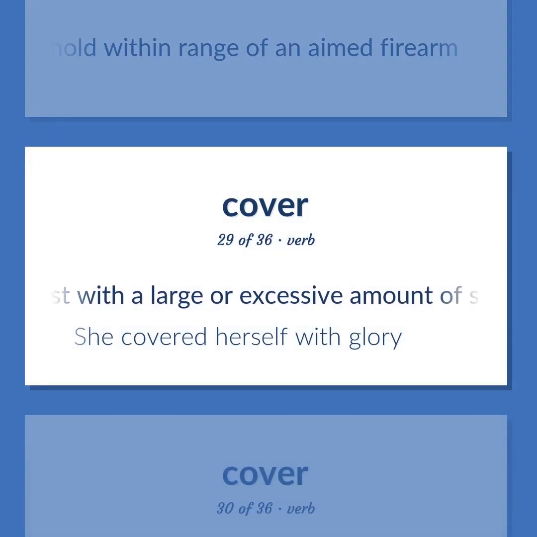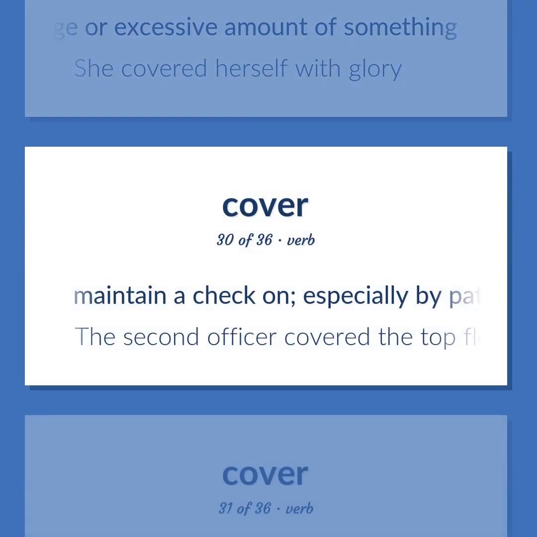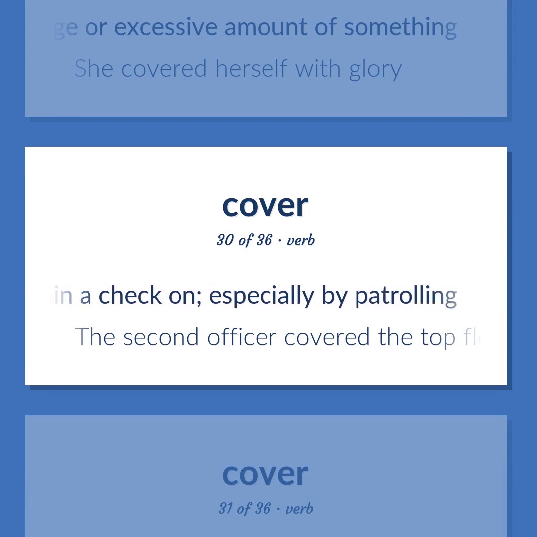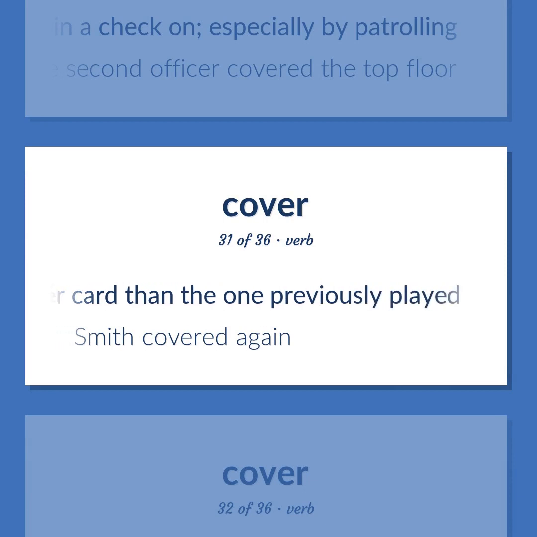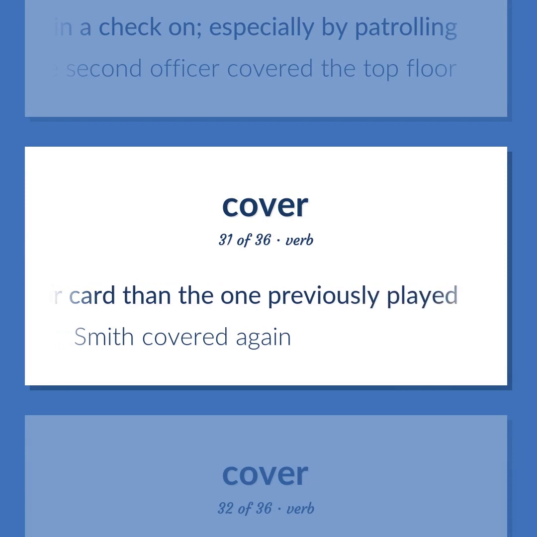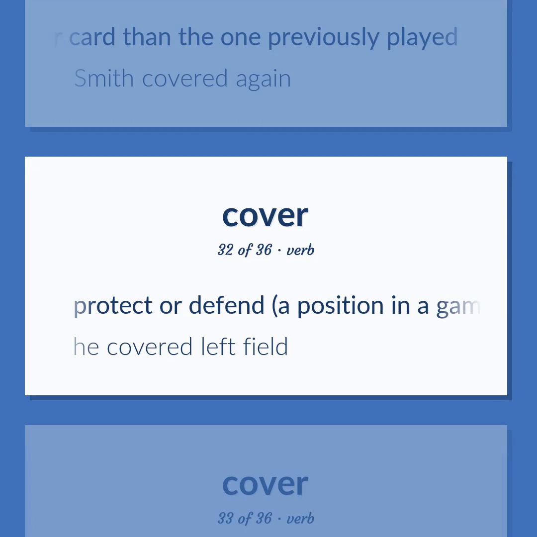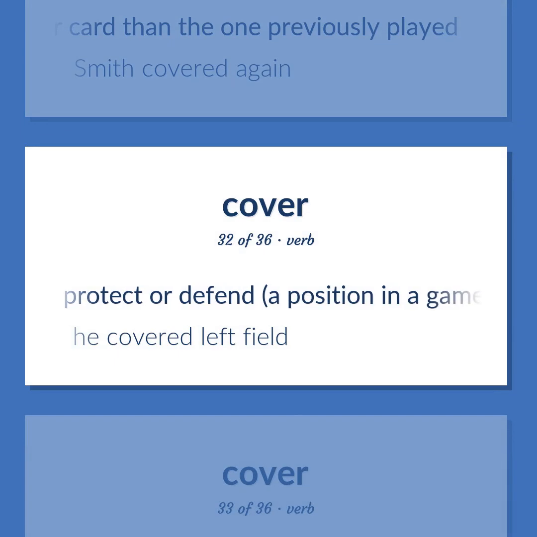Invest with a large or excessive amount of something. She covered herself with glory. Maintain a check on, especially by patrolling. The second officer covered the top floor. Play a higher card than the one previously played. Smith covered again. Protect or defend a position in a game. He covered left field.